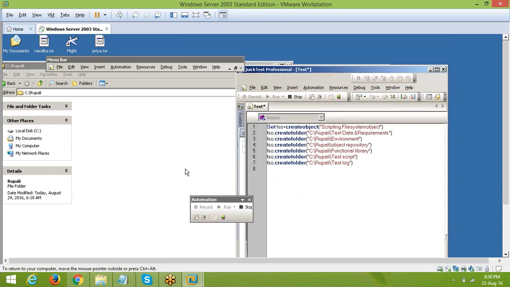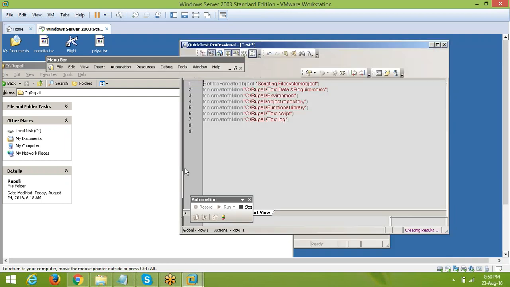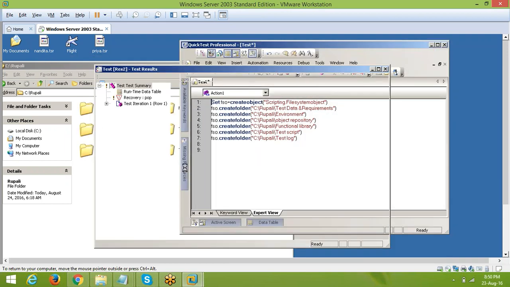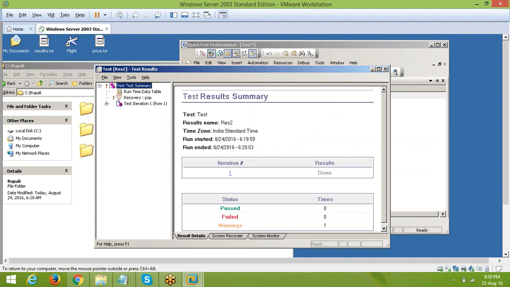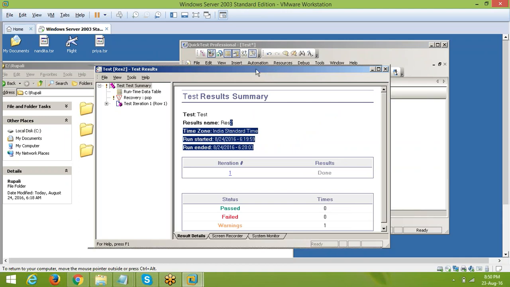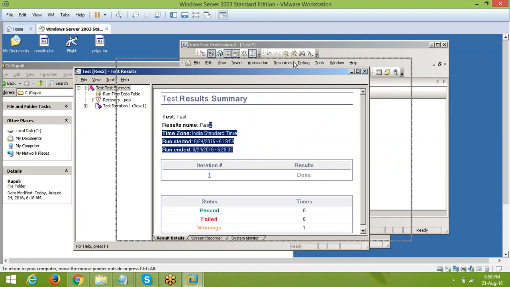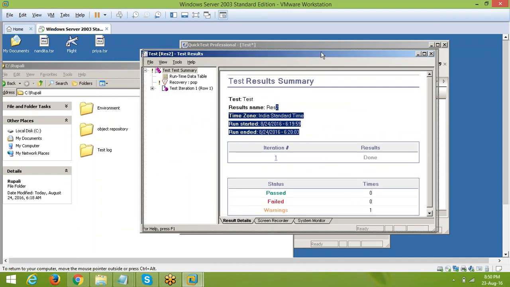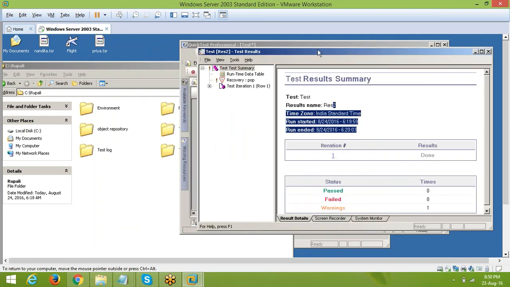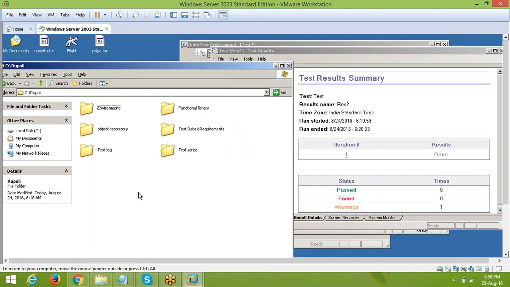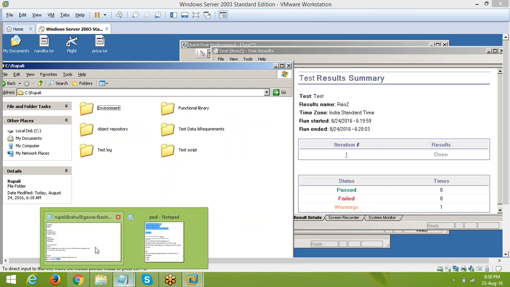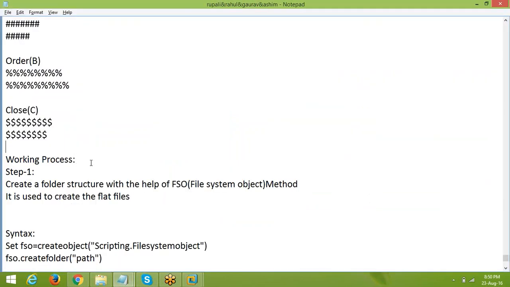The 6 subfolders are there, right? Yes, 6 subfolders are created automatically. So in each folder, how the work will be processed, we will discuss. In each folder, what type of data it contains.